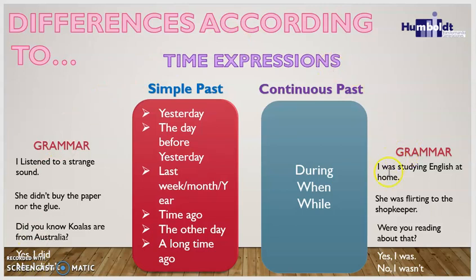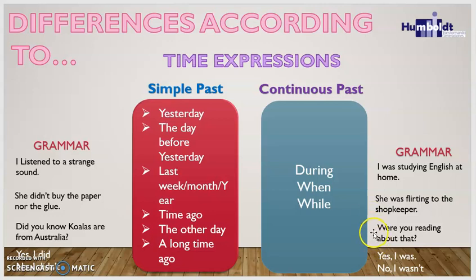Remember that in this tense we use the to be past, was and were, and also the verb with ing. So you need to be careful with all the conjugations and all the spelling rules according to this topic. Okay, so the positive example in here is I was studying English at home. Yo estaba estudiando inglés en casa. The negative sentence is she was flirting to the shopkeeper. Ella estaba coqueteando con el tendero.